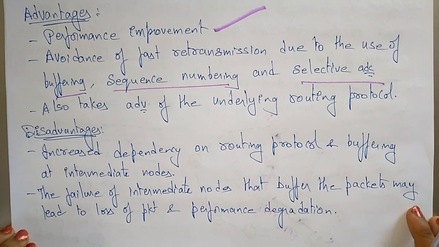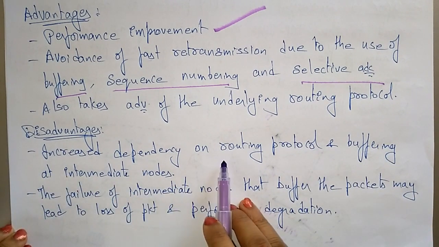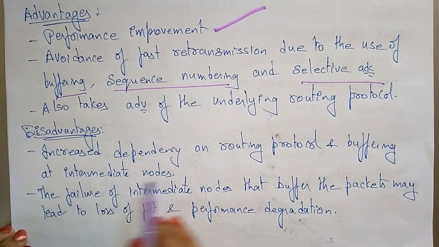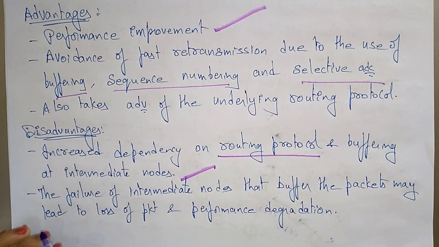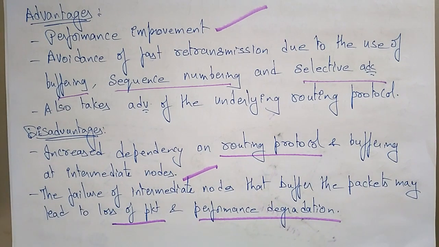Coming to the disadvantages: increased dependency on routing protocols and buffering at intermediate nodes. So TCP bus depends completely on routing protocols and buffering at intermediate nodes. Suppose if the intermediate node fails, the buffered packets may be lost and the performance will degrade. Thank you.